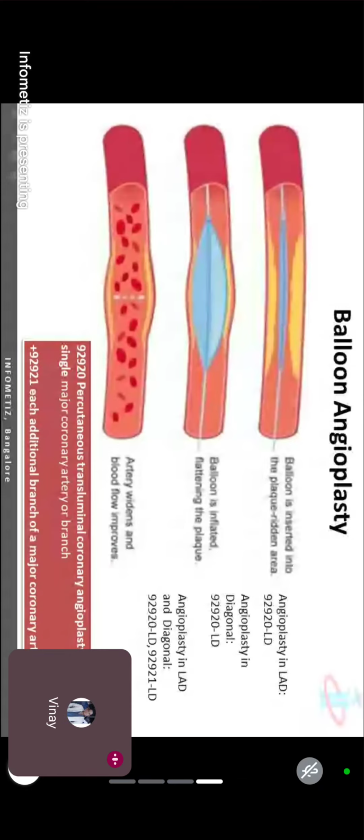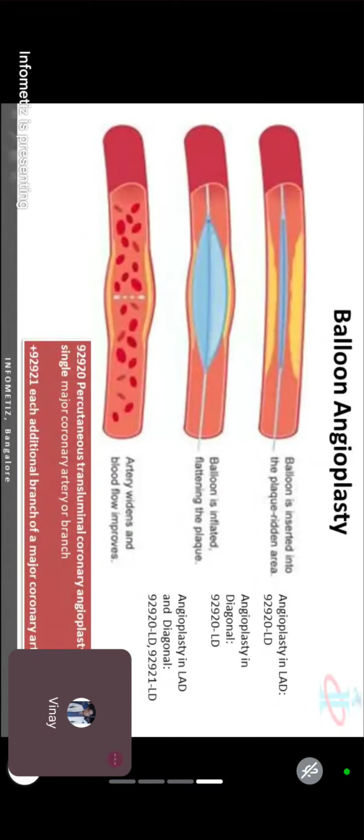That is LAD. LAD is left anterior descending, but in the code description they have not mentioned it. Okay, no doubt. Because they have not mentioned it here, this code 92920 can be coded for any of the five major coronary arteries.